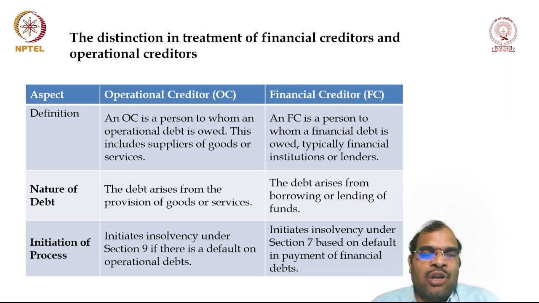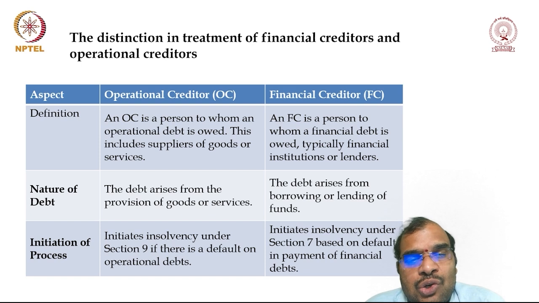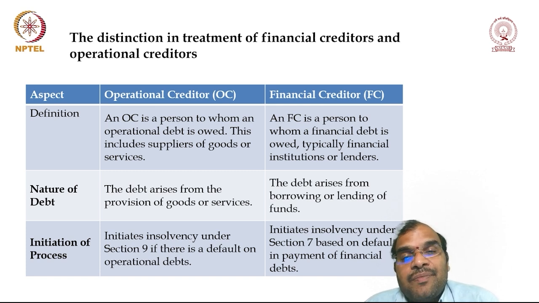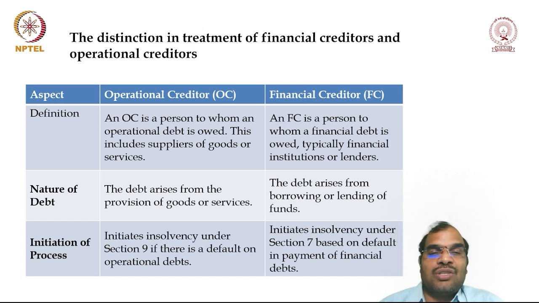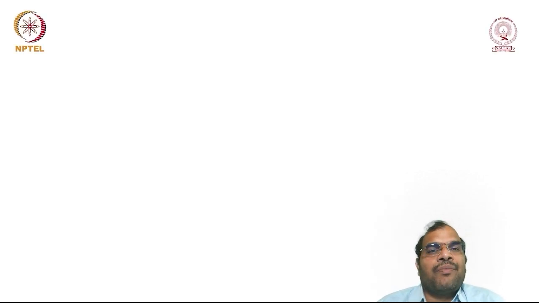So either it can be borrowing or lending. It's not day-to-day activities. Then initiation of process. Operational creditor initiates insolvency under Section 9 of the Act, whereas the financial creditor initiates insolvency under Section 7 based on the default. So here default is very, very important.